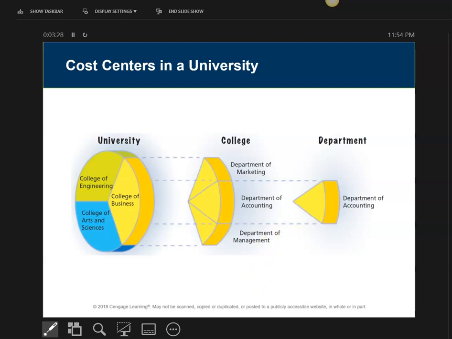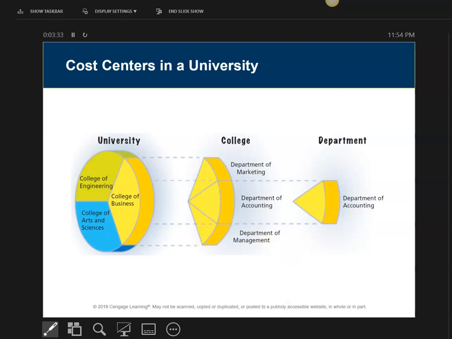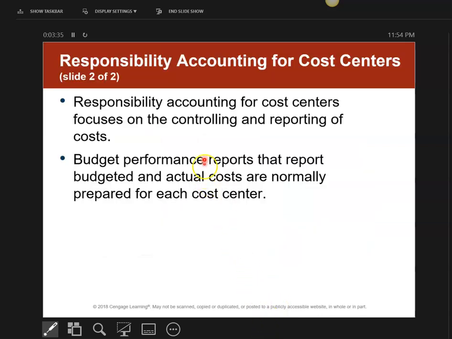Let's back up a little bit. The whole thing about a cost center is we're only focused on the cost, reporting the cost. But remember, we still should be looking at budget performance and what we actually budgeted for those costs so that we can take a look at it.